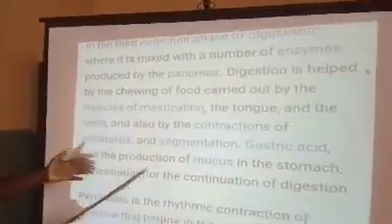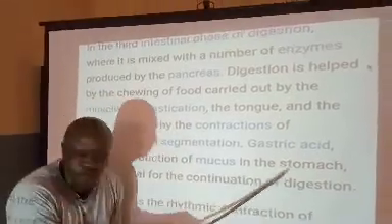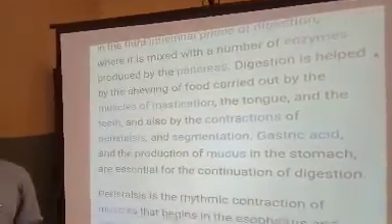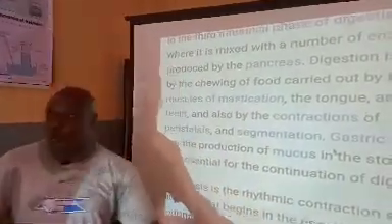Gastric acid and the production of mucus in the stomach are essential for the continuation of digestion. What are they trying to tell you there? That in the stomach, the next phase of digestion takes place. So in the stomach now, gastric juice is going to work. Then the other one, churning of food, is going to happen.